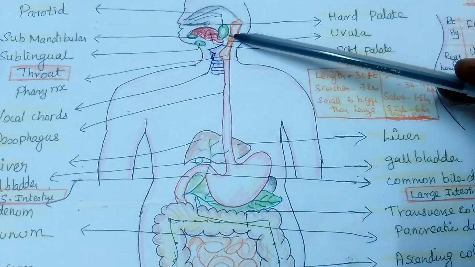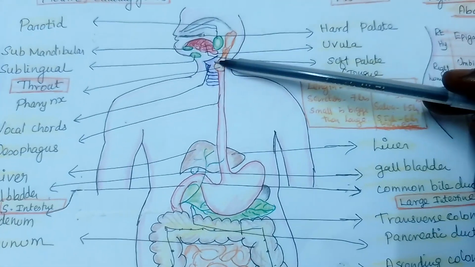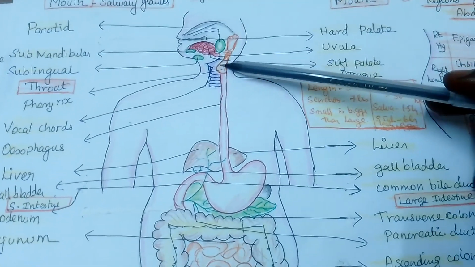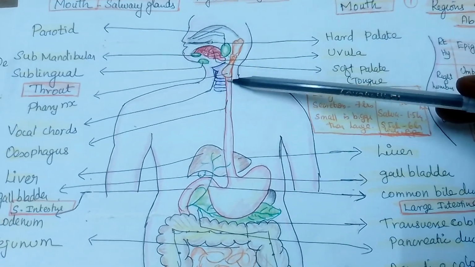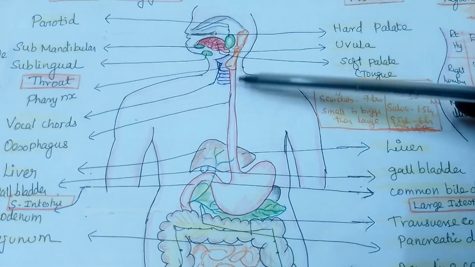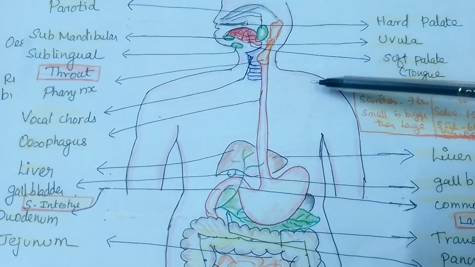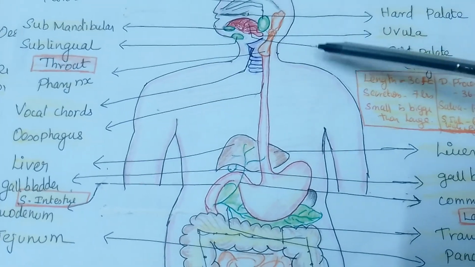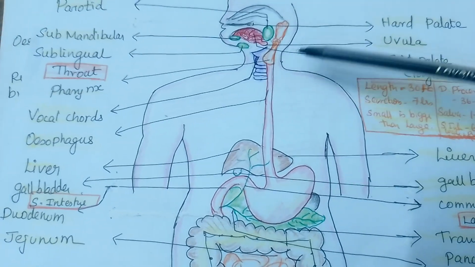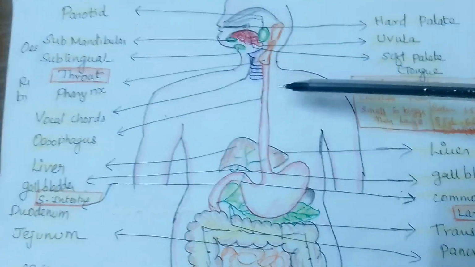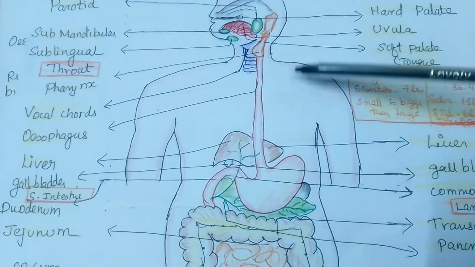Then comes the laryngopharynx. The laryngopharynx lies behind the larynx and extends from the third to the sixth vertebra. The lateral piriform fossa is present there. The venous drainage is by the left gastric vein and the venous plexus. So this is about the pharynx. You have to tell that there are 3 kinds of pharynx: nasopharynx, oropharynx, and laryngopharynx.